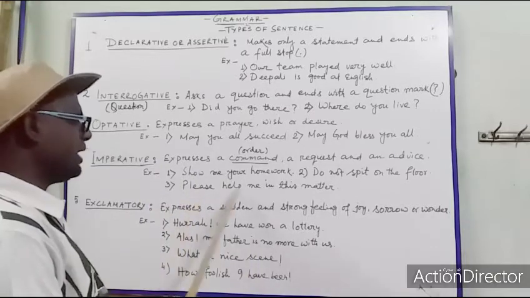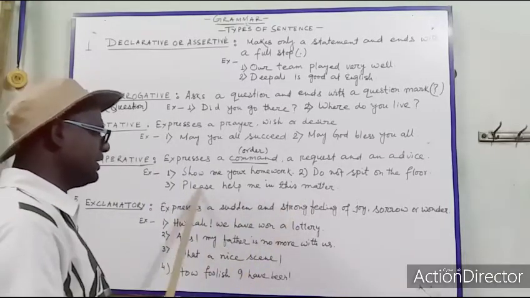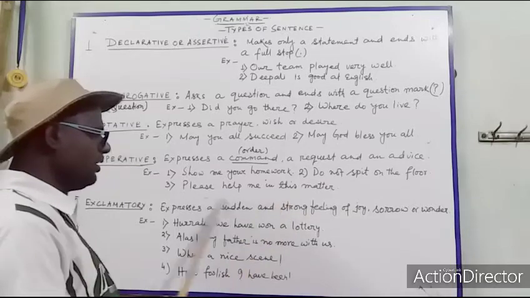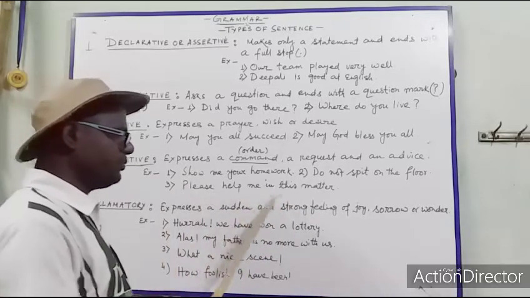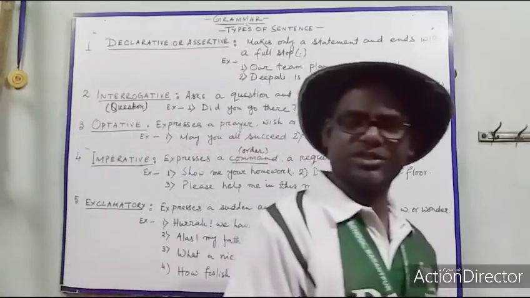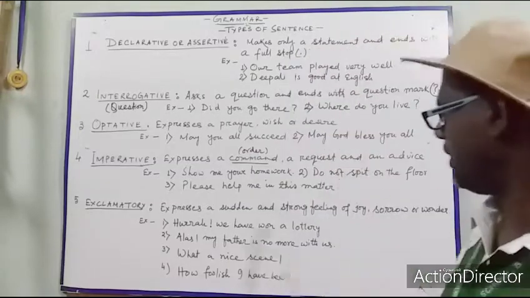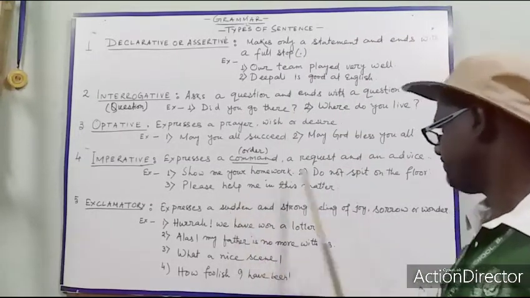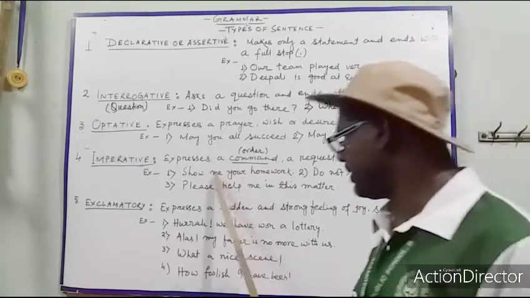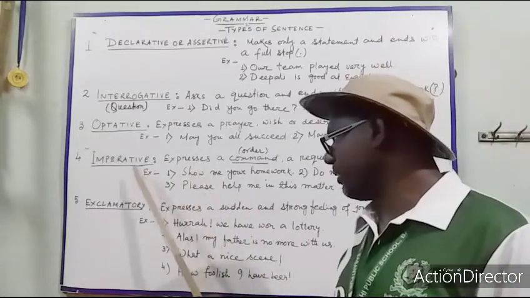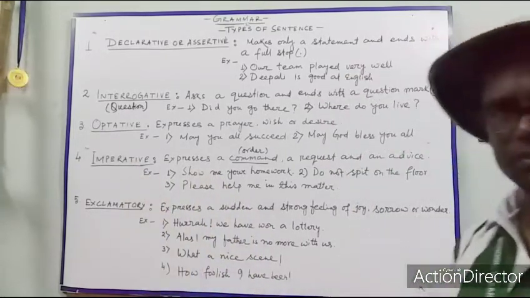Please help me in this matter. This sentence is telling a request. So request, advice or order, all these sentences come under imperative sentence. Okay.